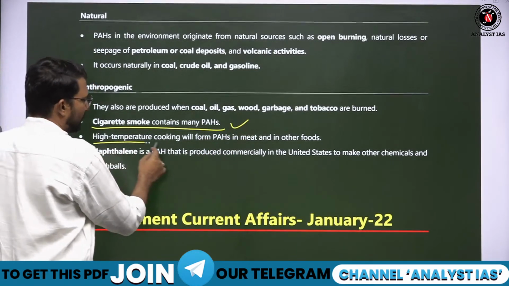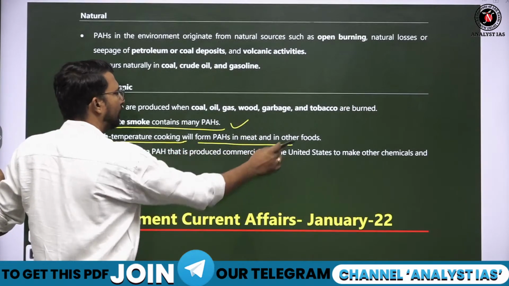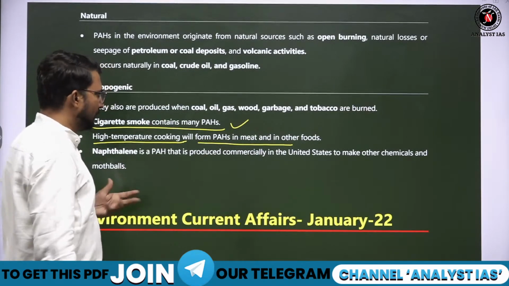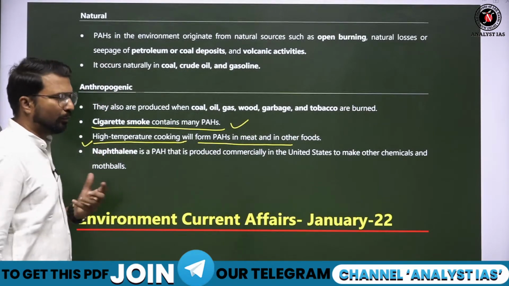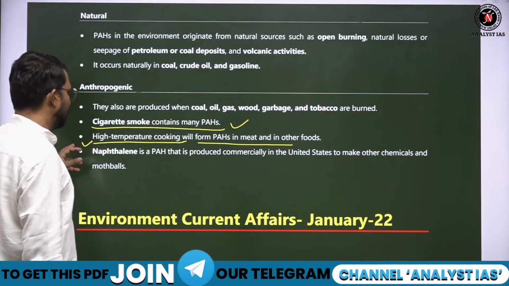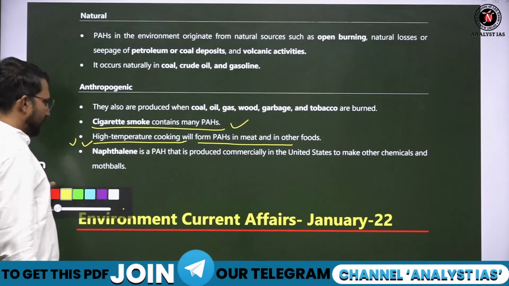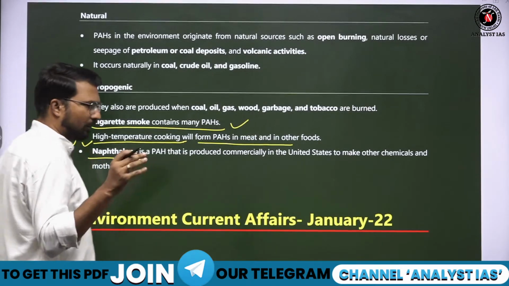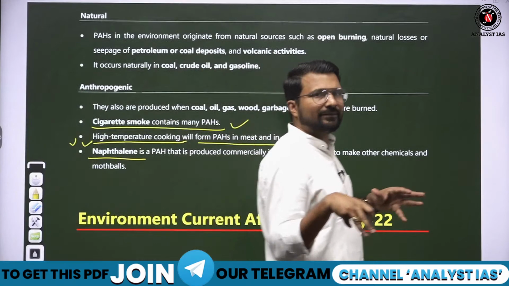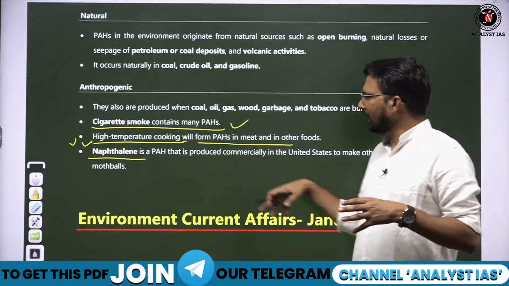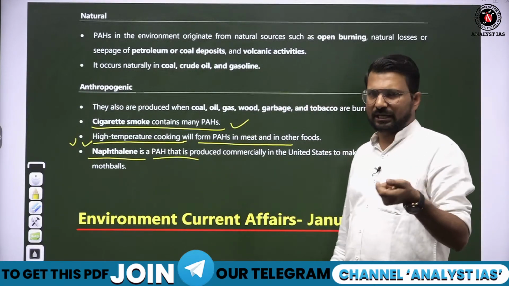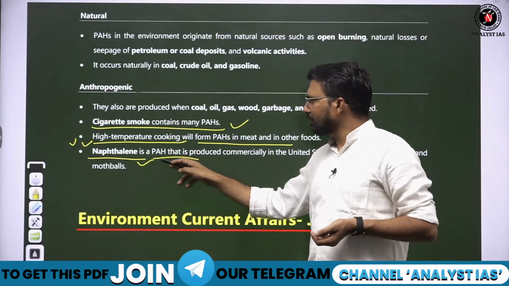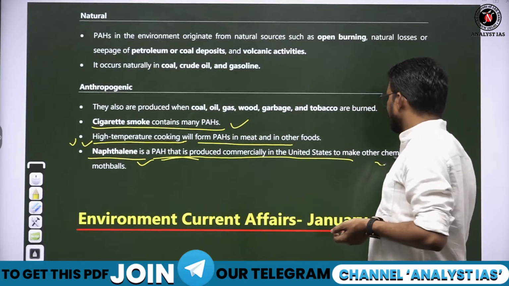High temperature cooking will form PAH in meat and other food. If we cook meat and other food at a very high temperature, then also this will produce PAH. And one important source, remember this, naphthalene balls. We keep naphthalene balls in our clothes in our homes to protect clothes from silverfish and insects.